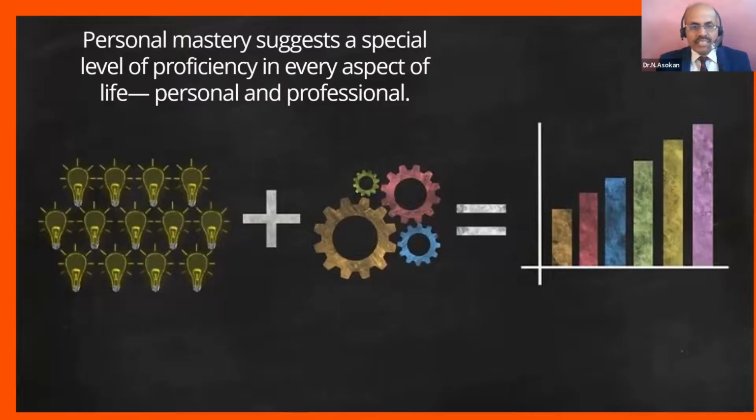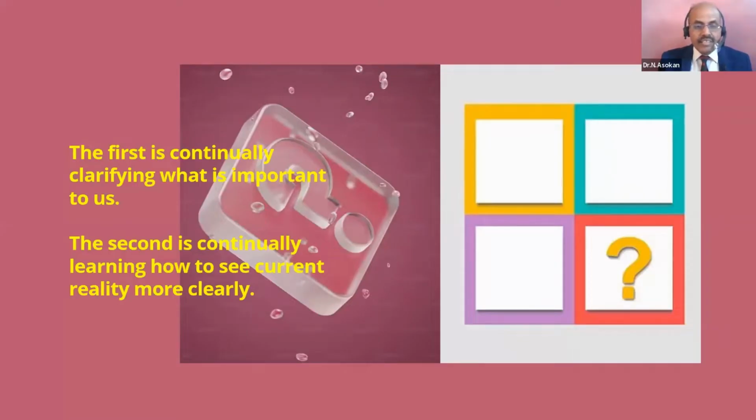Personal mastery suggests a special level of proficiency in every aspect of life, personal and professional. That is very natural. If you start working on it, you will definitely see it in your personal life as well as your professional life. There are two levels in personal mastery. The first is continuously clarifying what is important to us.